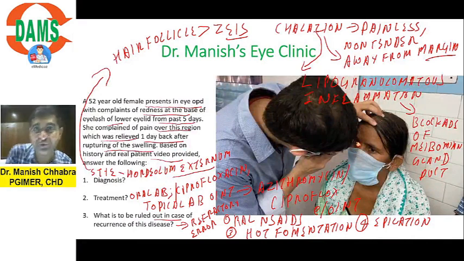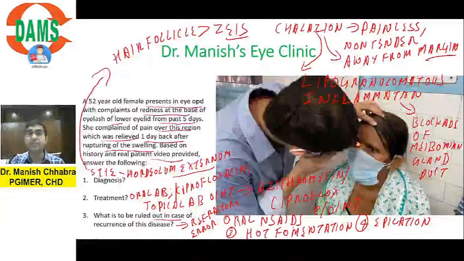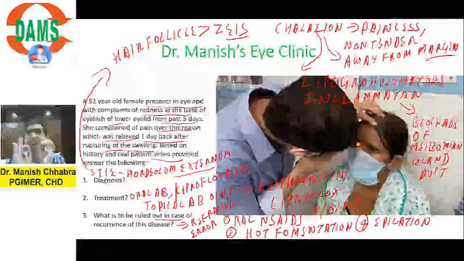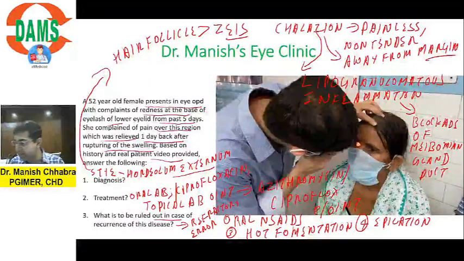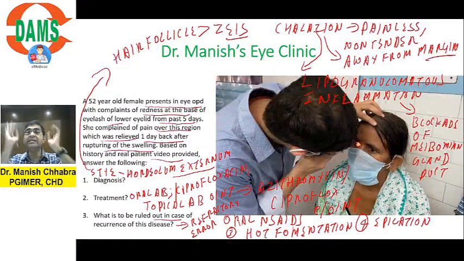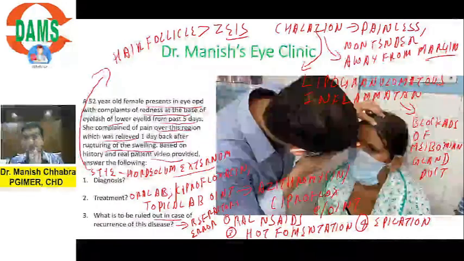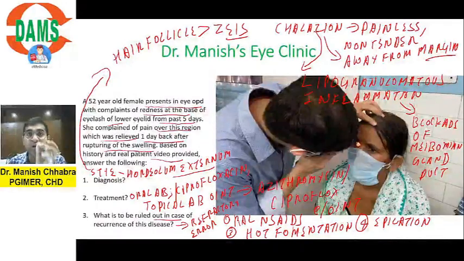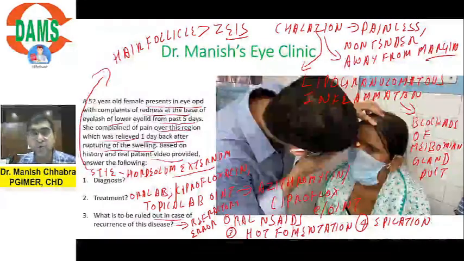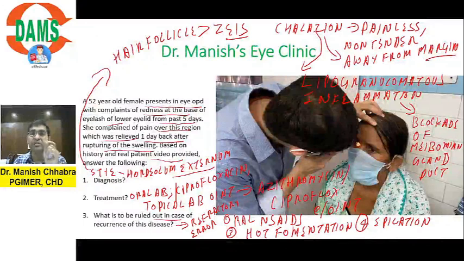Okay, let me ask you one more question, which was asked just last week in your foreign medical graduate exam. If there is recurrent chalazion, you know, we just discussed chalazion, what will you rule out? Can anyone tell me? Waiting for your replies. Yes, you will rule out squamous cell carcinoma. FMG question. If you want to see the FMG recall 2023, you can always go to YouTube and refer to the DAMS Delhi YouTube channel and see the FMG 2023 recall.